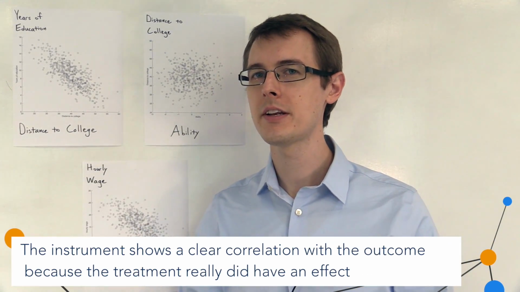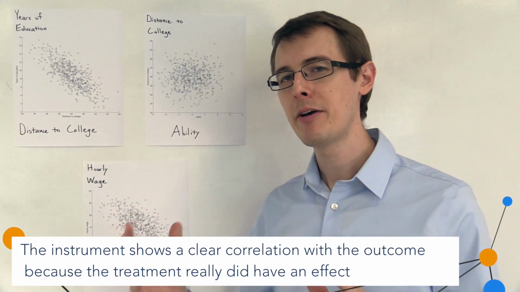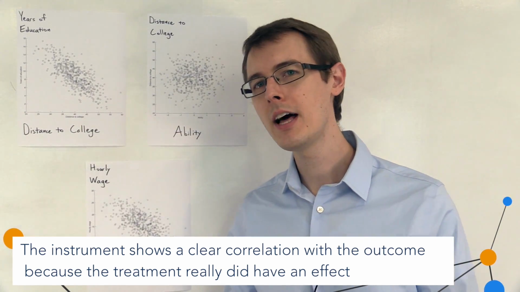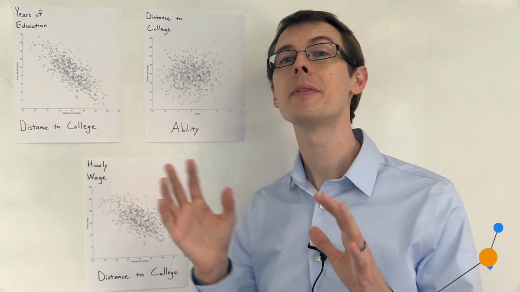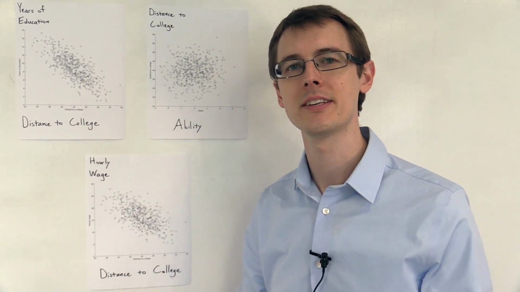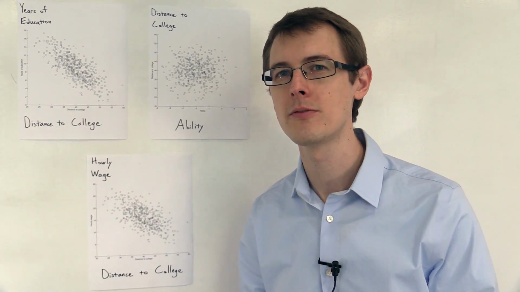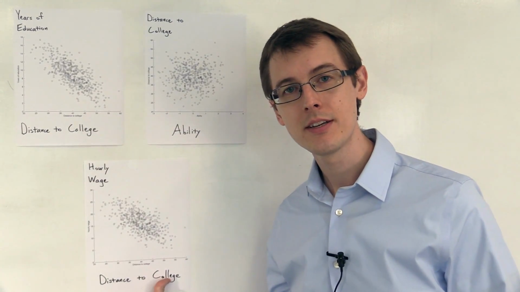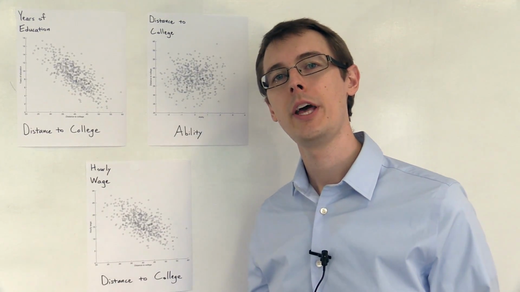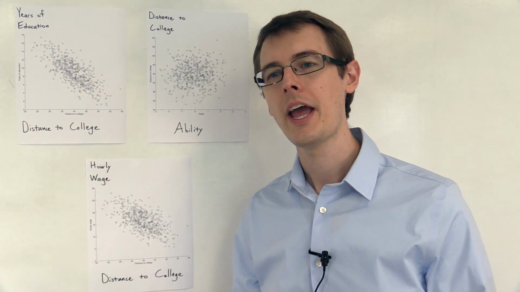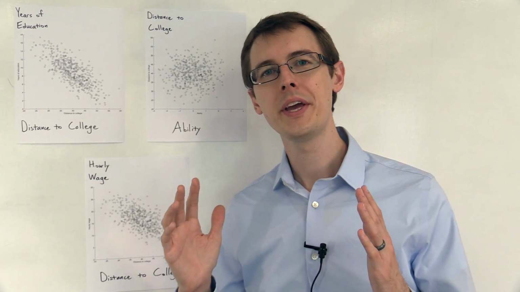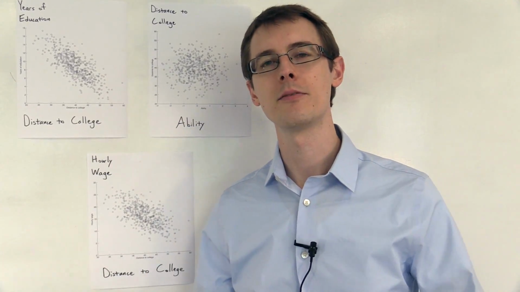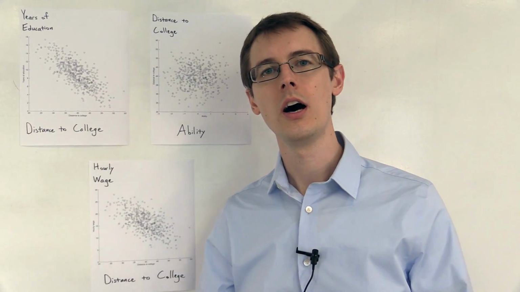And one important thing to take away from this is that in my fake data, I had ability, our potential confounder, but in real life, we don't observe these potential confounders. But that's okay for instrumental variables analysis. We don't need to observe the unobserved confounders. All we need is our instrument, our treatment, and the outcome variable. And with those three variables alone and our assumptions on the instrument, we can get at the causal effect of treatments on outcomes, or in this case, the effect of going to school on wages.